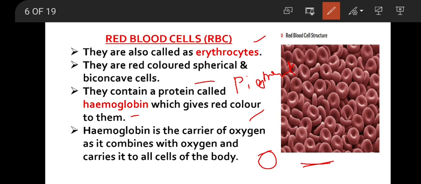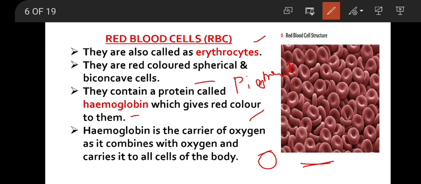Sometimes when you feel weak, you approach the doctor. What does the doctor do? He immediately sees in your eyes. What does he see in your eyes? He sees the thin blood vessels which should be reddish in color. If they are not reddish in color, that means your body is not having sufficient hemoglobin. Hemoglobin percentage in the blood should be 10 to 15%. If hemoglobin content in our blood is less, we call that condition anemia. A person feels very tired and weak because of the lack of oxygen supply to the cells.